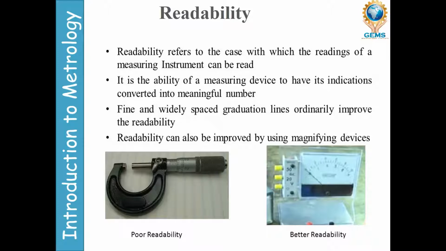Readability can also be improved by using magnifying devices. When we are using magnifying glasses, we will see more clarity. Otherwise, when we are taking the readings, we may take another reading.